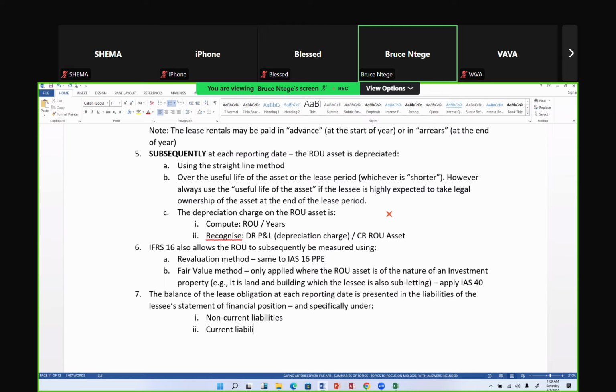The amount that goes in the non-current liabilities